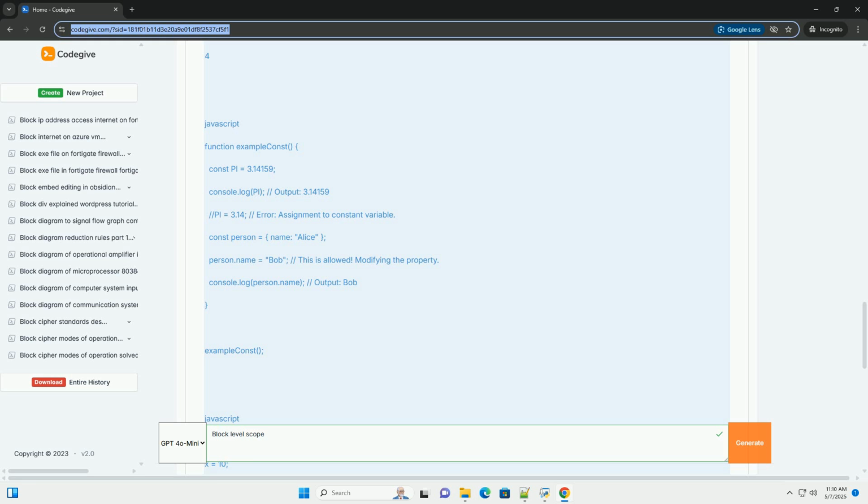2. The problem with var and function scope. Prior to ES6, JavaScript primarily relied on var for variable declaration. The function scoped nature of var can lead to unexpected behavior and potential bugs, especially within loops and conditional statements. Consider this example. Output: In this code, even though i is declared inside the for loop, because var is function scoped, i is still accessible outside the loop with a value of 5, after the loop has completed.